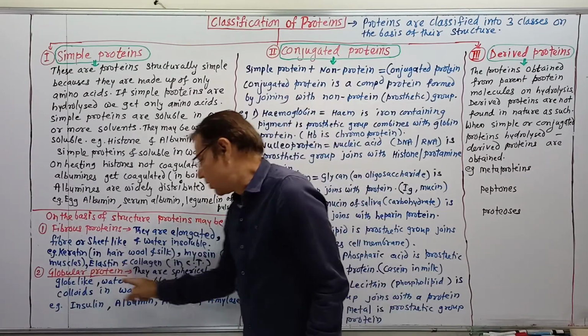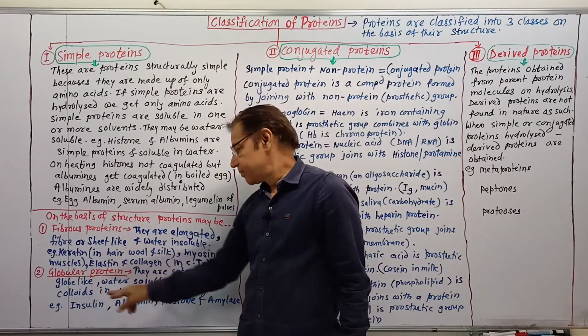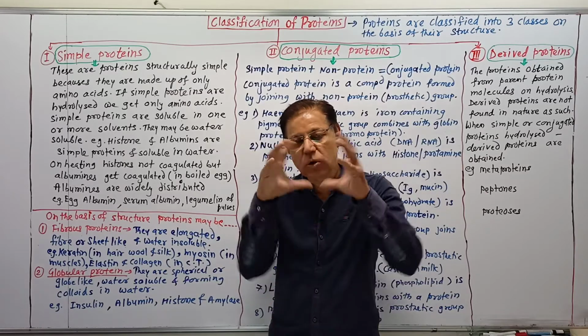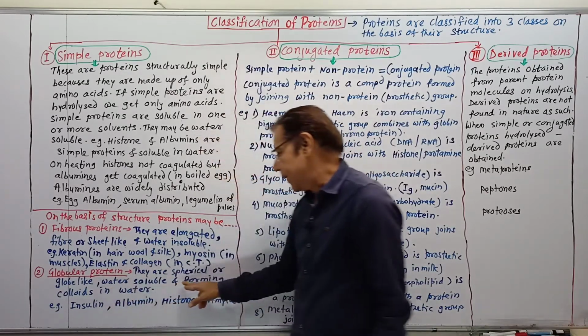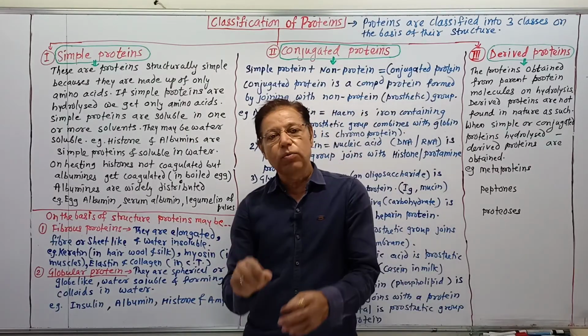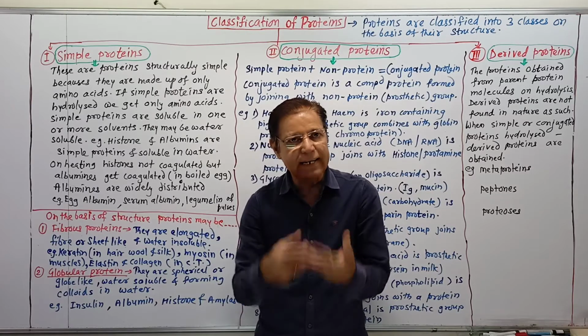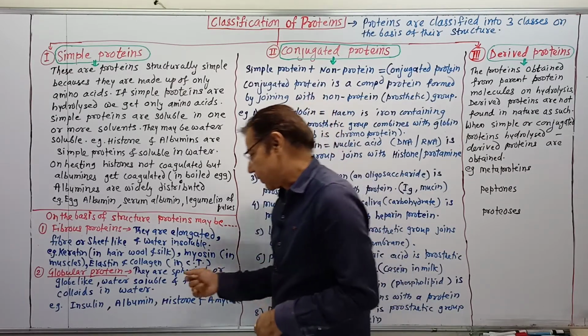Globular proteins are spherical or globe-like, meaning globe of earth like, and water soluble, forming colloids in water. If they are added to water, they form colloids.